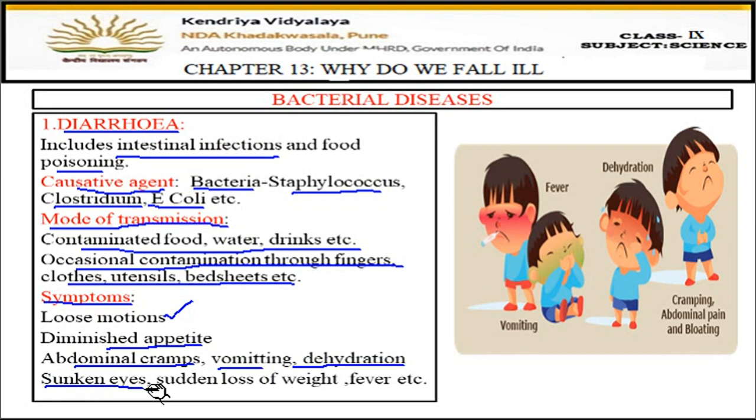Then sunken eyes. Okay, eyes go a little inside, means the person will feel weakness and the eyes will look like they are sunken inside. Then a sudden loss of weight and fever. Okay, so these are some of the symptoms of this disease. In the picture also you can see the symptoms of fever, vomiting, dehydration, and cramping, abdominal pains here. And bloating, means once the pain starts and stops, again it starts and stops. So this is bloating pain.